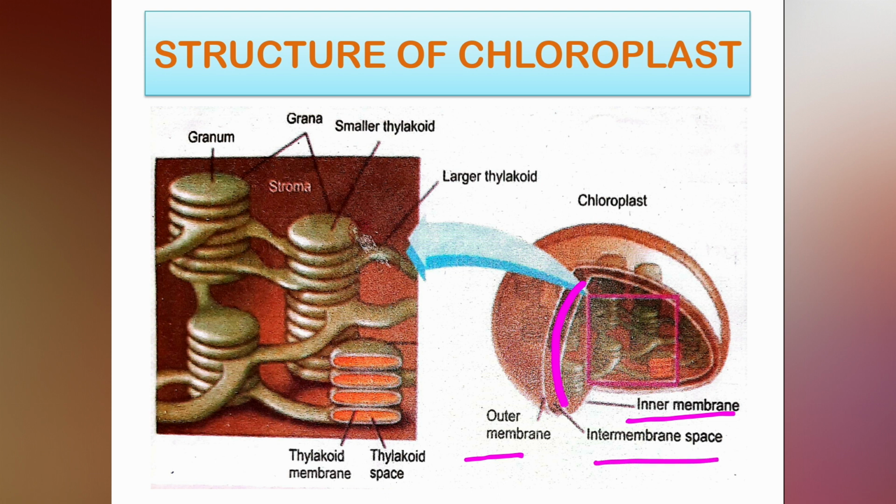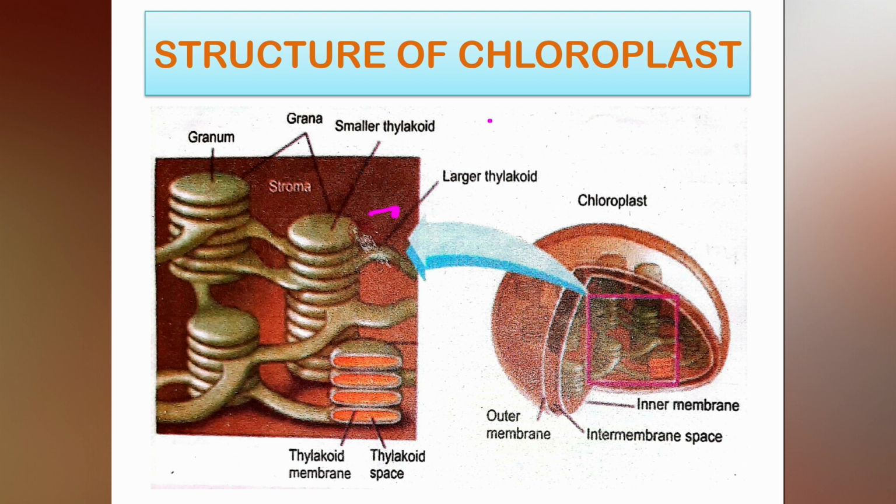Now let's talk about the component stroma. Here is the stroma. The stroma is basically colorless and proteinaceous, and like mitochondria, it also contains small circular DNA and all kinds of RNA, ribosomes, that is 70S, and various enzymes. In this stroma, there are also thylakoids, which are the main component of the chloroplast. The thylakoids are double membranous, chlorophyll pigment bearing, flattened sac-like structures.